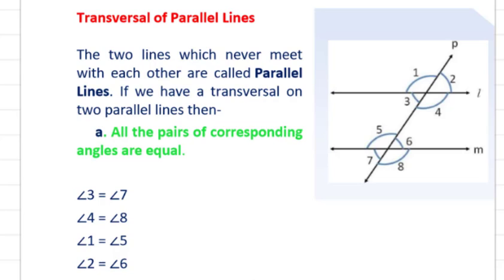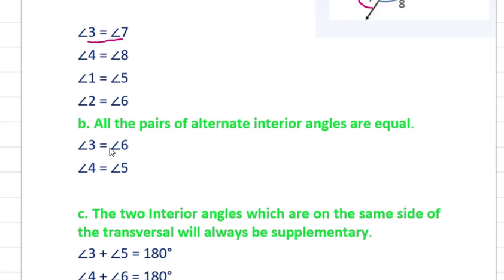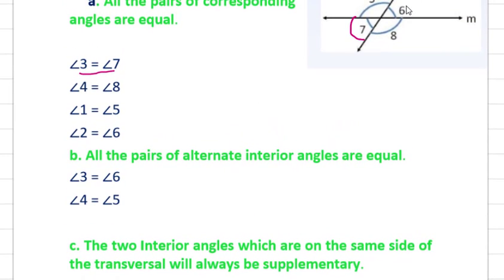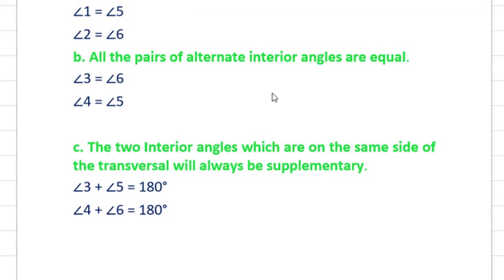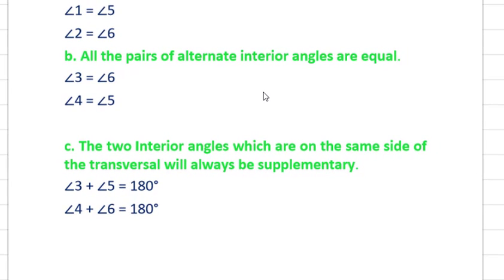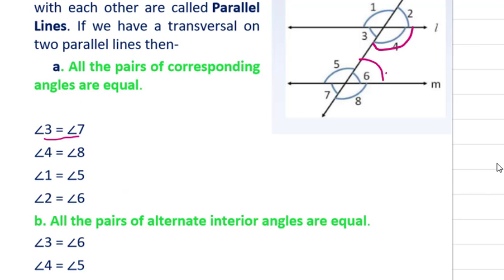So here I have written also 3 will be equal to 7. Why? 3 and 7 are which angles? So these are corresponding angles. Then 4 and 8 are also corresponding, so all the corresponding angles will be equal. And I think now you know which one will be the corresponding and which one will be the alternate. So here if you will see, all the interior angles will be equal. 3 and 6, 4 and 5, all these will be equal. And here one more thing, if two interior angles which are on the same side of the transversal, these two will be 180 degree. Angle 4 plus 6 will be 180 degree.